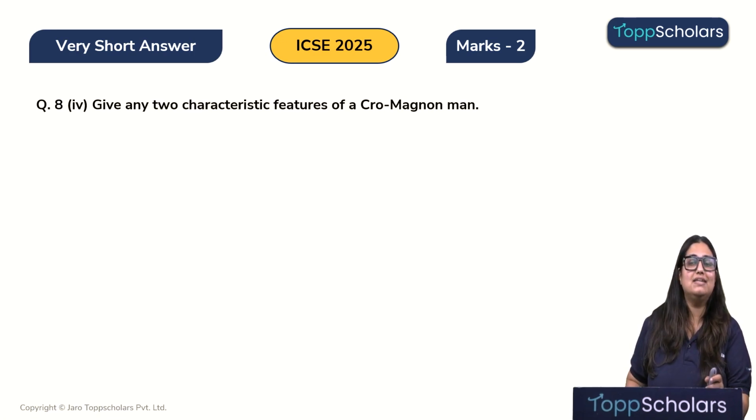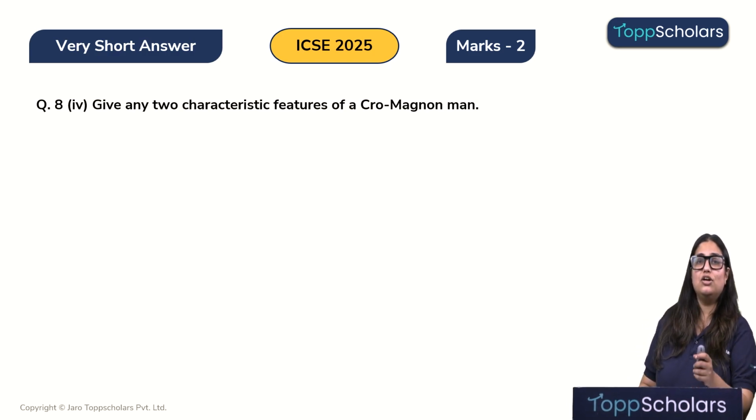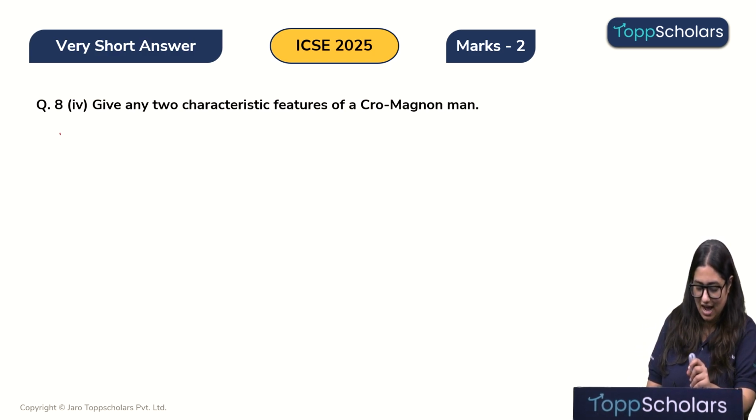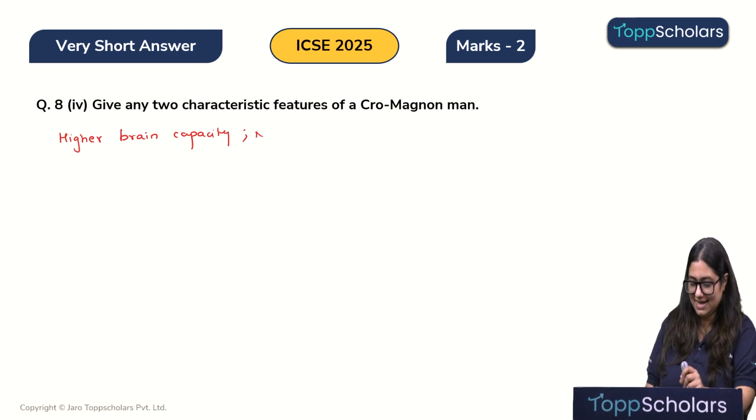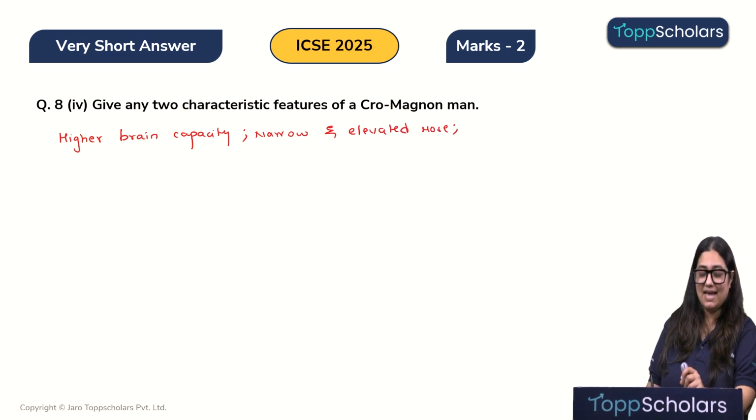Give any two characteristic features of a Cro-Magnon man. So children, a Cro-Magnon man had higher brain capacity, a narrow and elevated nose. Also, they had a huge forehead.